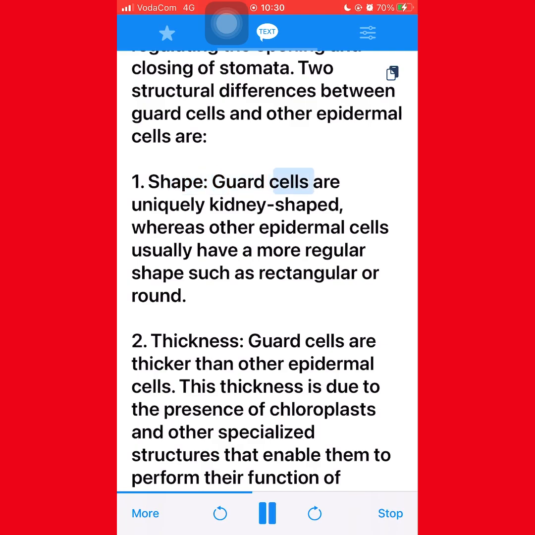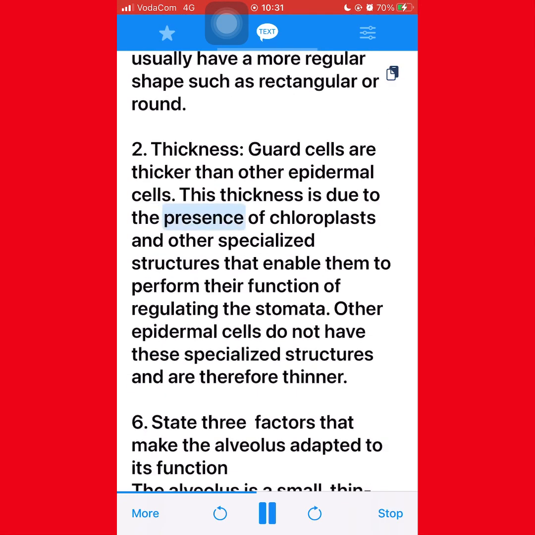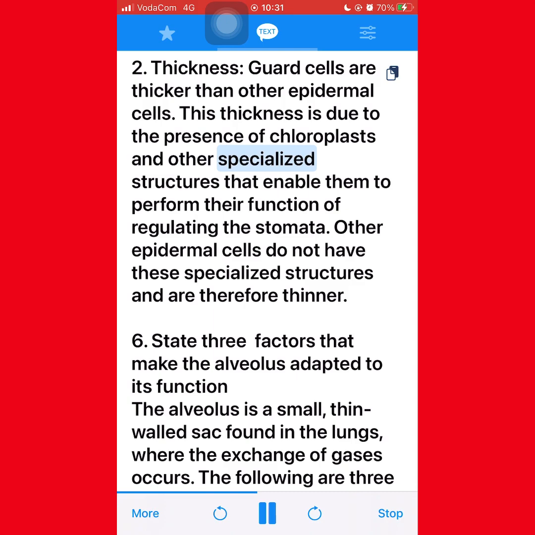1. Shape. Guard cells are uniquely kidney-shaped, whereas other epidermal cells usually have a more regular shape such as rectangular or round. 2. Thickness. Guard cells are thicker than other epidermal cells. This thickness is due to the presence of chloroplasts and other specialized structures that enable them to perform their function of regulating the stomata. Other epidermal cells do not have these specialized structures and are therefore thinner.